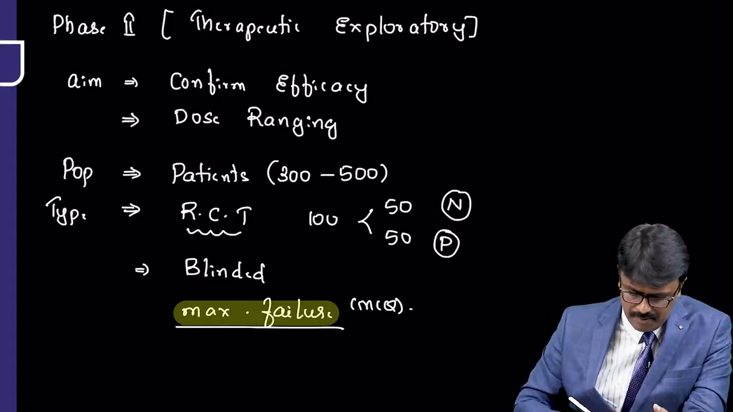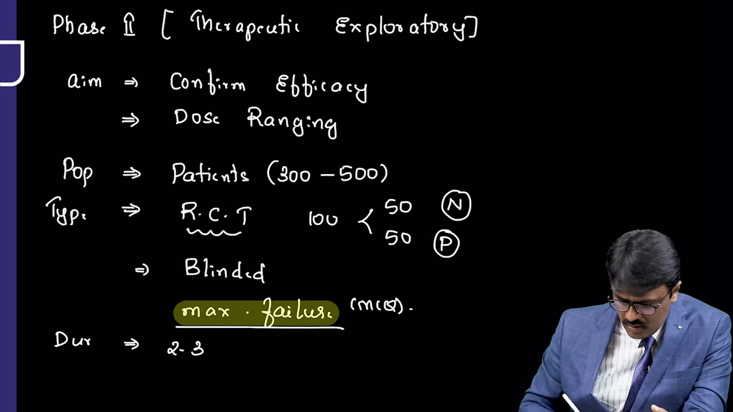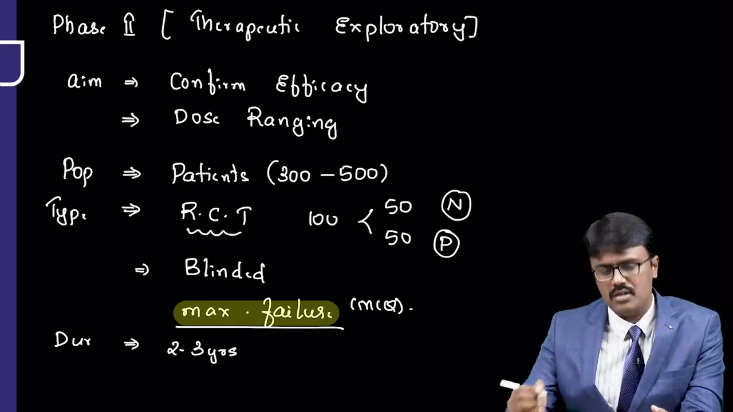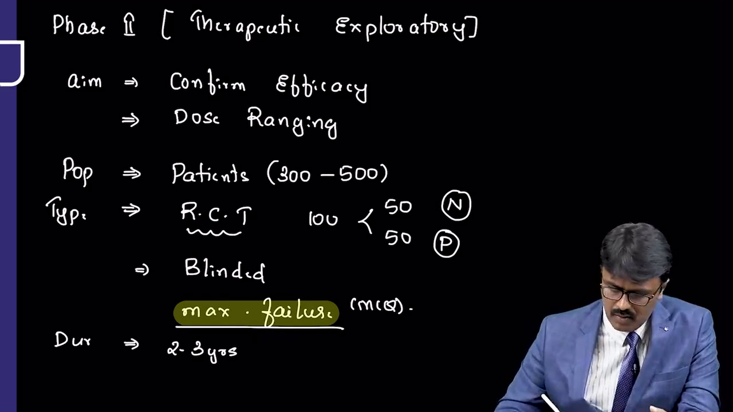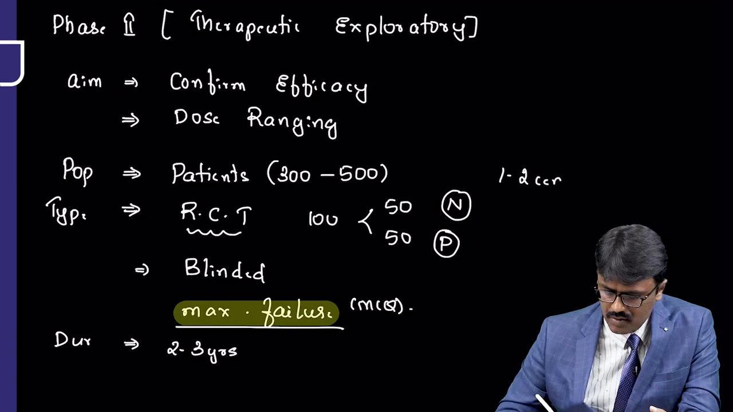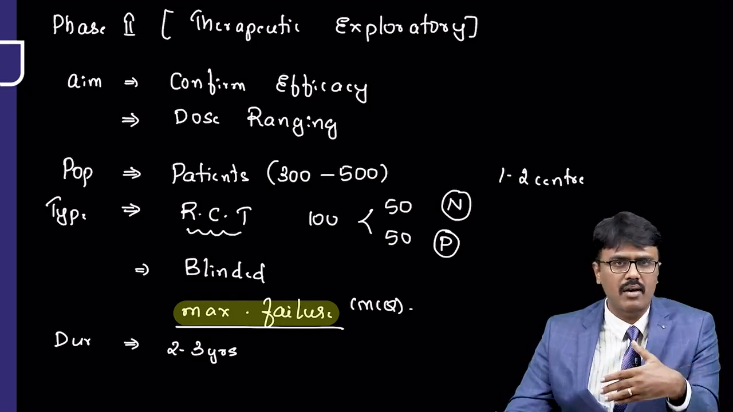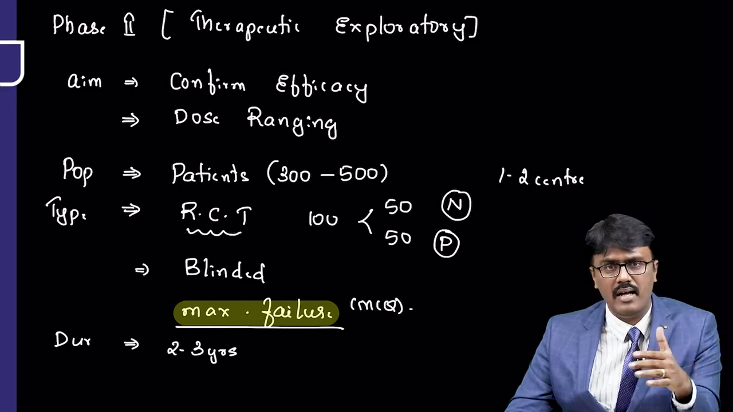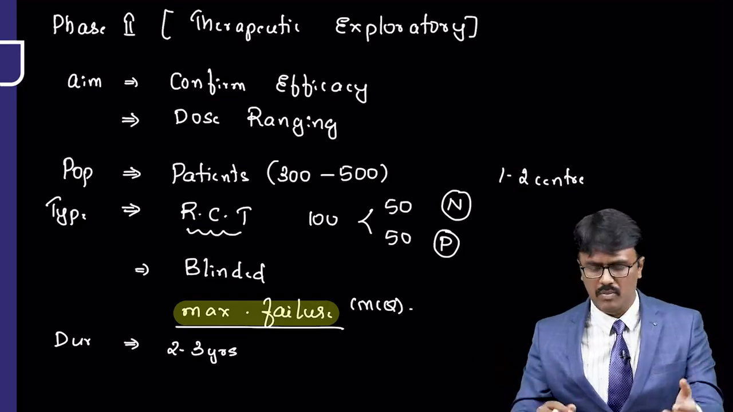What will be the duration? The duration of the study will be approximately 2 to 3 years. So this is the duration of study. And usually this is done in 1 to 2 centers only. So we don't involve more places here. For example, we do it in Bangalore, we do it in Delhi, that's it. So once I am done and I confirm the drug works, then I want to check in a large population. So then we move on to the next phase, that is called